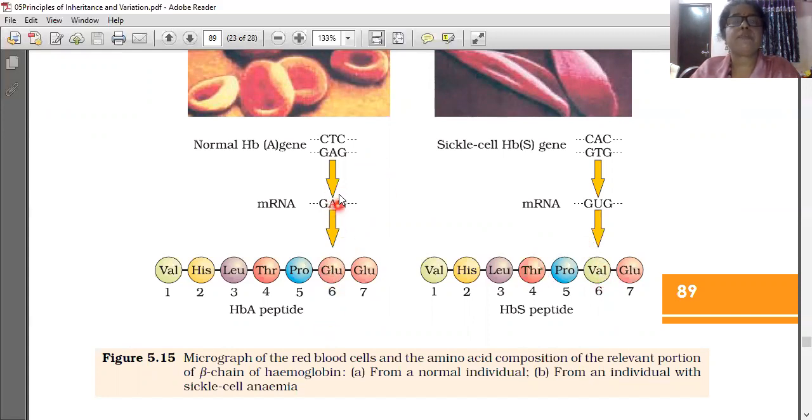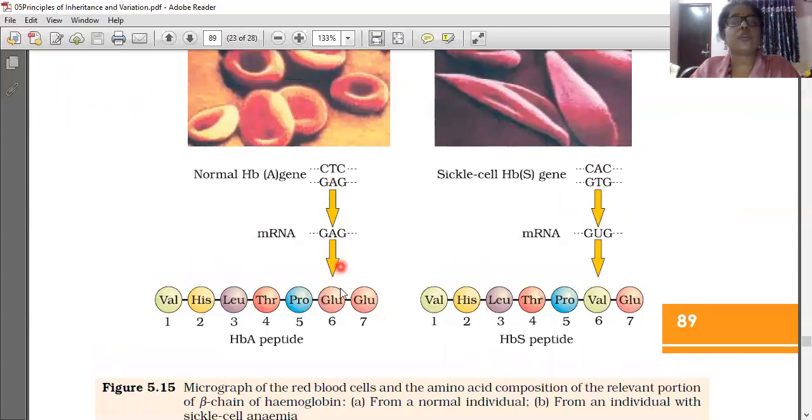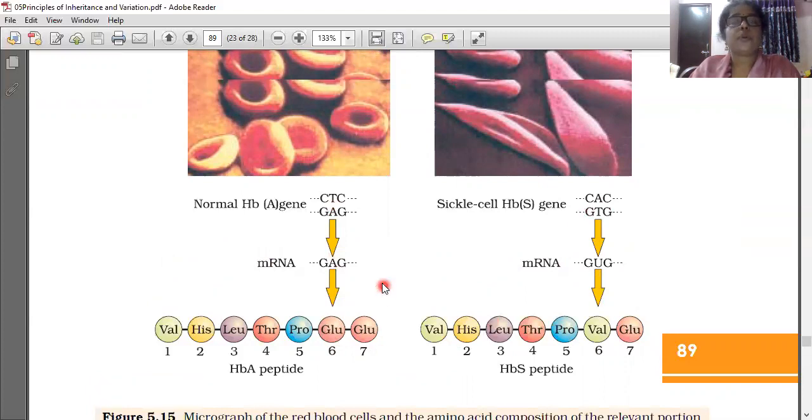Now, the selection and all we will be learning in another lesson, so don't worry about what it is. Now, you have to understand the genetic codes are meant to select the amino acid. Detail is given in the next lesson. GUG is a misguided code. Because of this code only valine is selected. The code is changed because of the genetic disorder. GAG is converted into GUG. Understood? So you have to draw this chart also. You can draw it along with the answer, so it will be a complete answer for you.